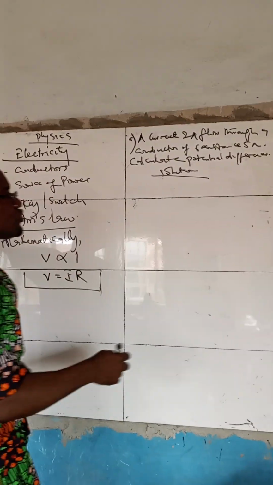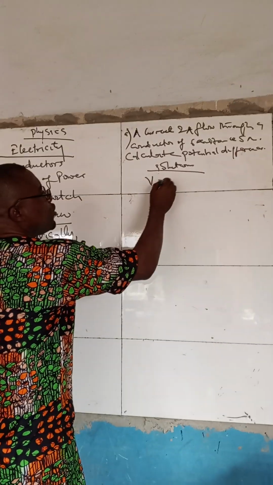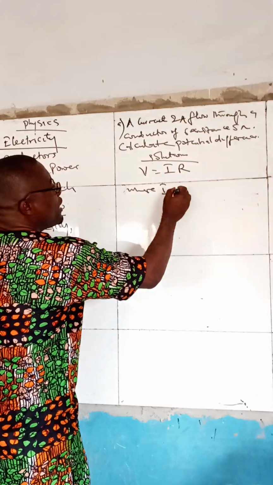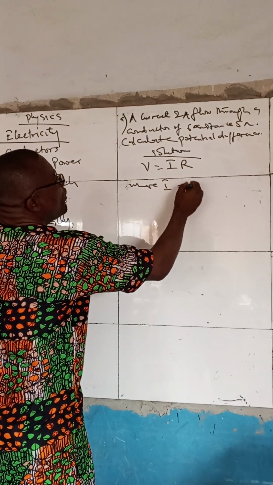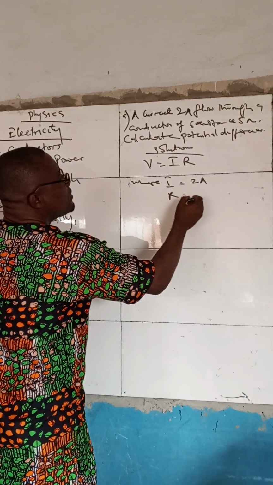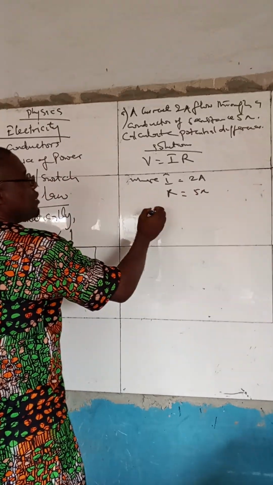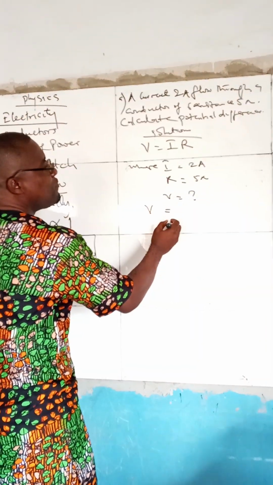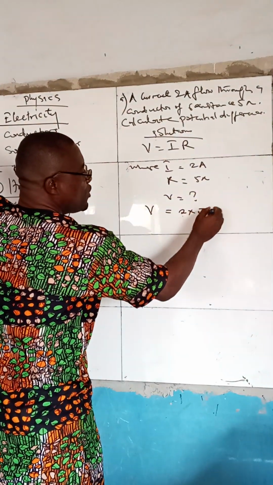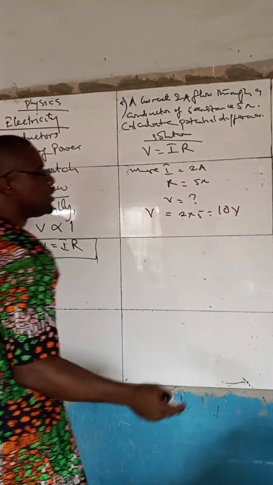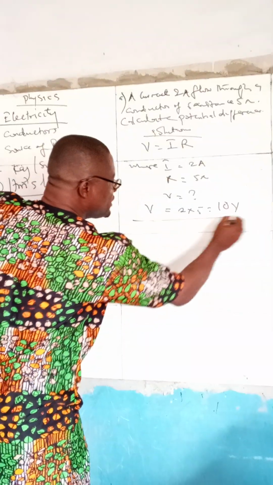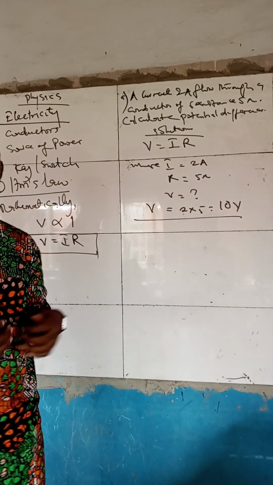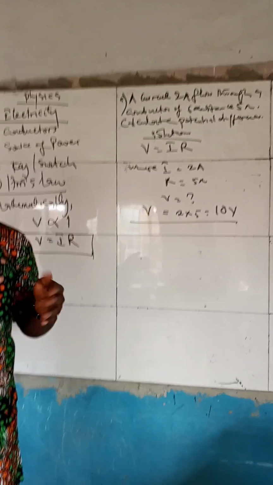From the statement of Ohm's law, mathematically V is equal to IR, where I is the current, which is 2 amperes, and R is the resistance, which is 5 ohms. V is unknown, that's what we are looking for. So when we substitute that in the equation, we have V is equal to 2 times 5, which is 10 volts. The unit of potential difference is volts, so the answer is 10 volts. This is a very simple example. In our subsequent editions, we'll look at higher examples and arrangement of the equation.